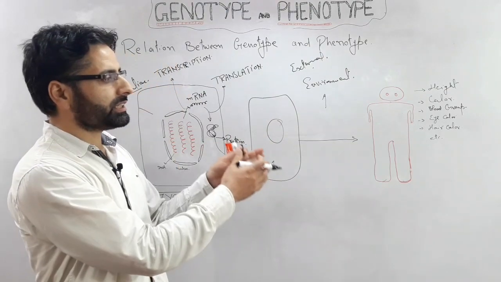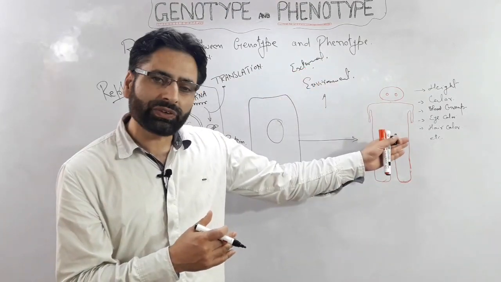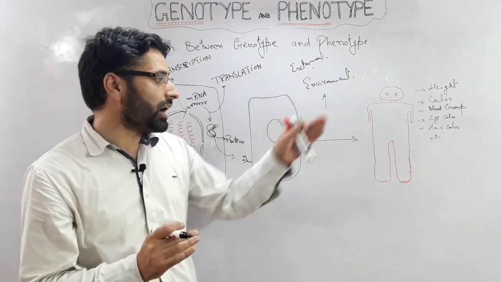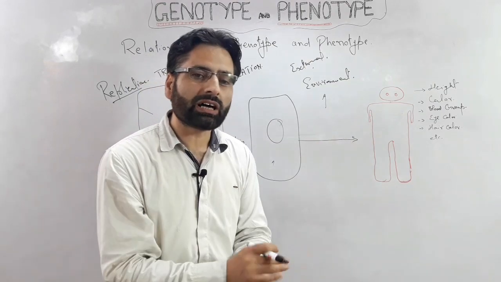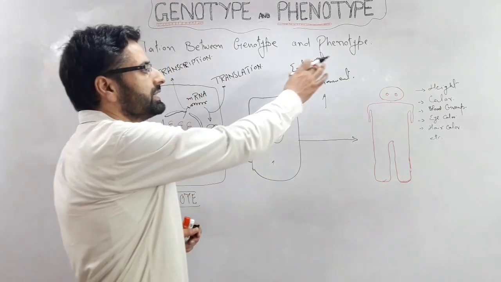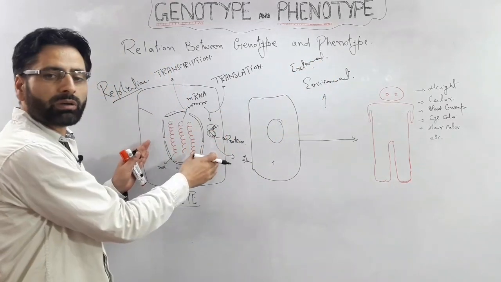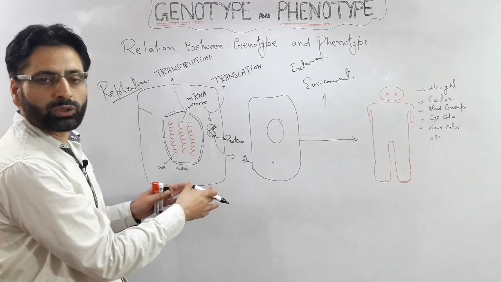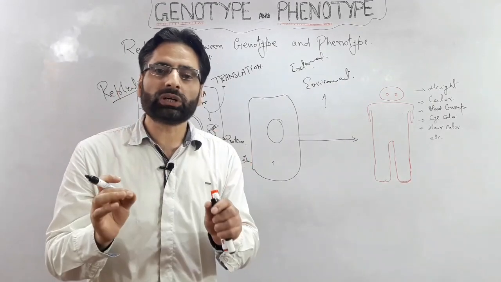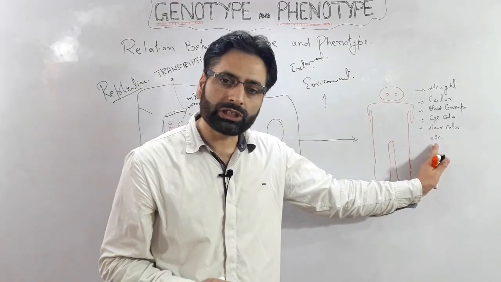What will be its future phenotypic features, what will be its structural features, how this individual will function, and what will be its behavioral aspect. All these will be determined by the external environmental factors and internal environmental factors at the molecular level. So just having the genotype is not sufficient to have the phenotypic features.